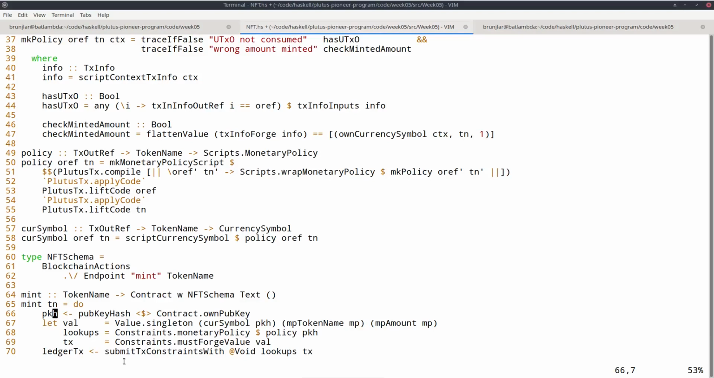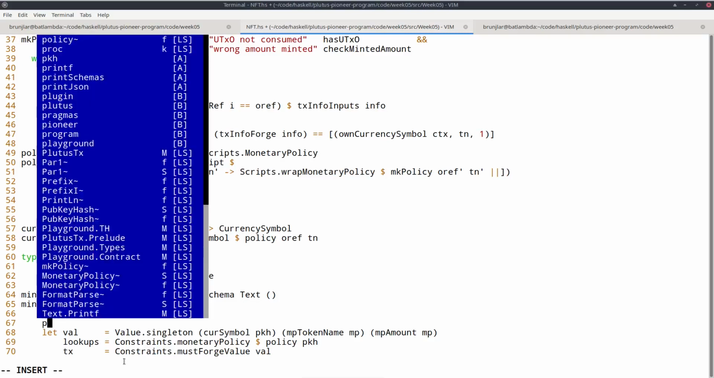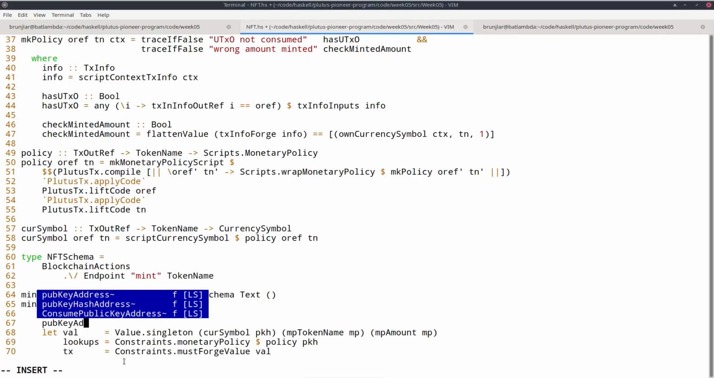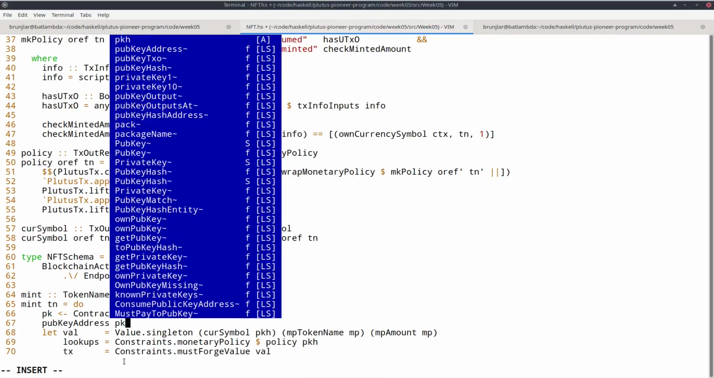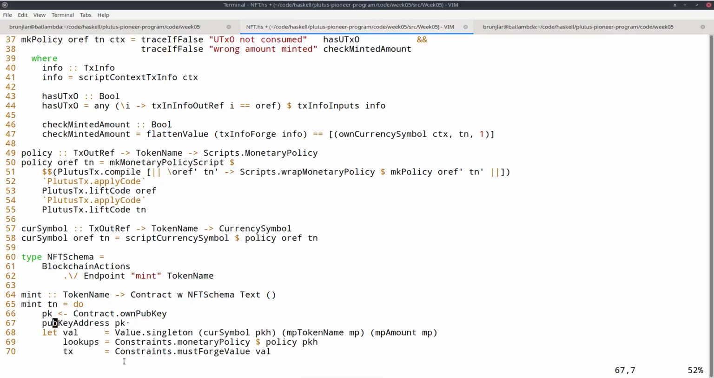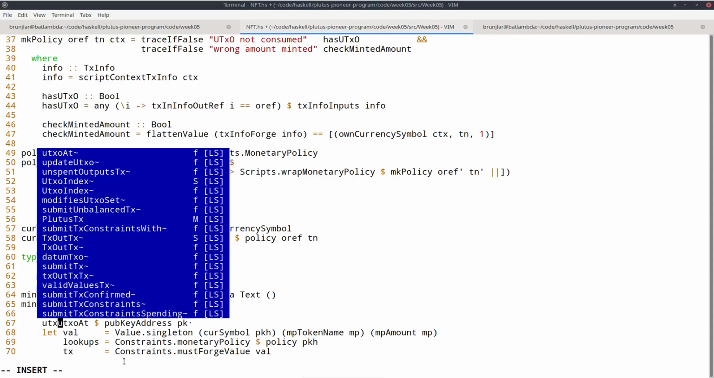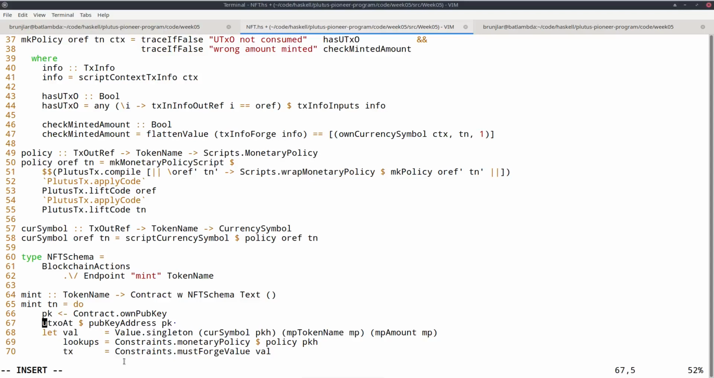So let's do this. Now we don't need the public key hash, we need the actual public key, so we can remove this fmap. So pk is now our own public key. And now we can apply this pubKeyAddress function to our public key. So this is now our address. And we can use utxoAt of this to get all the UTXOs that we own. So utxos, and that is now a map.